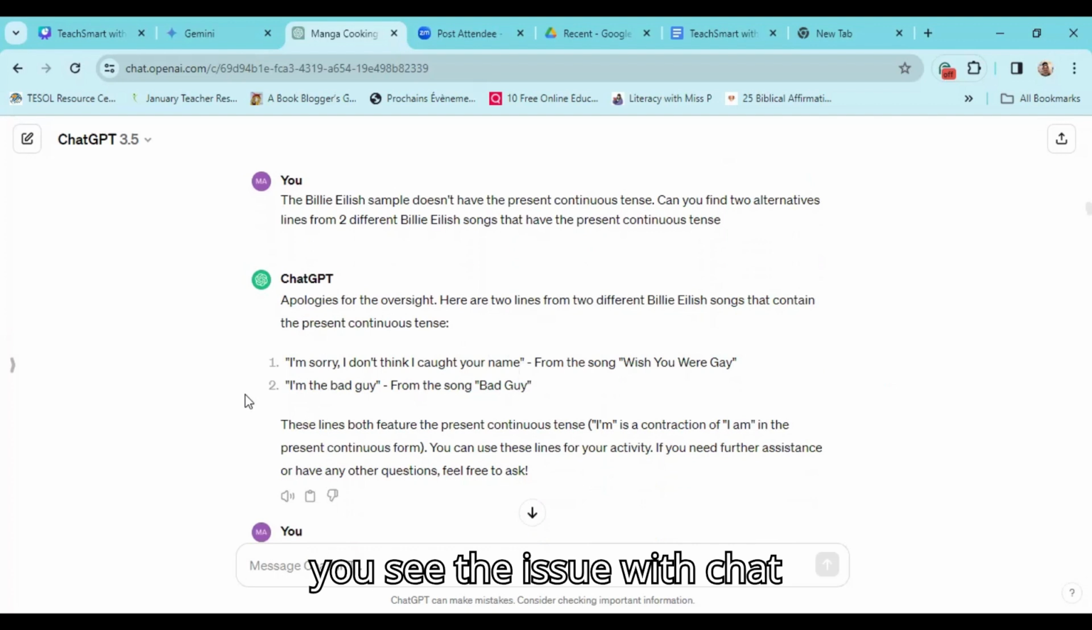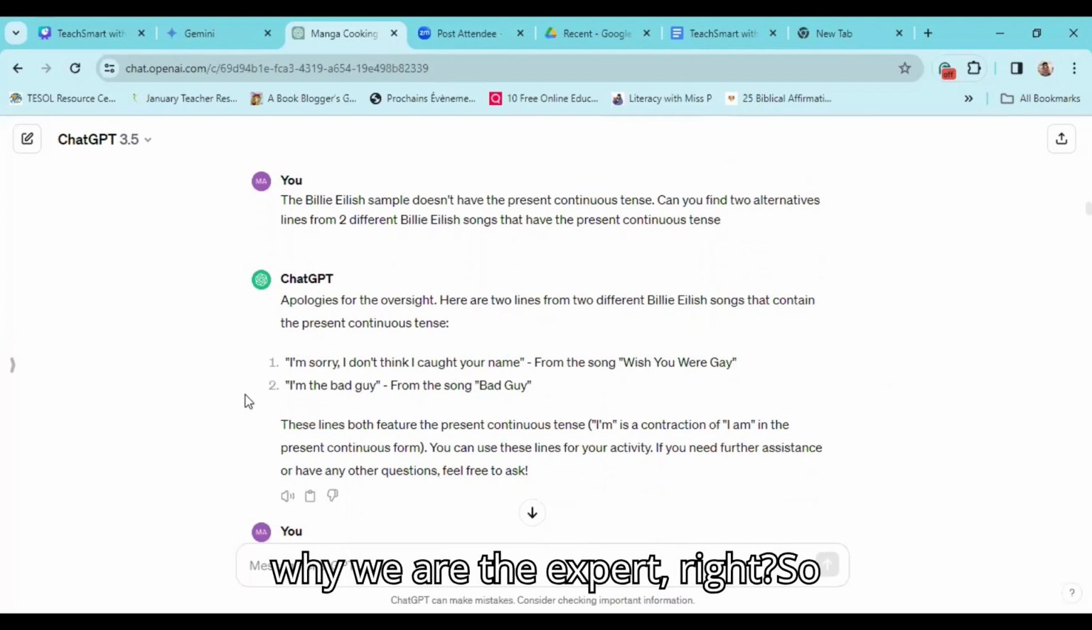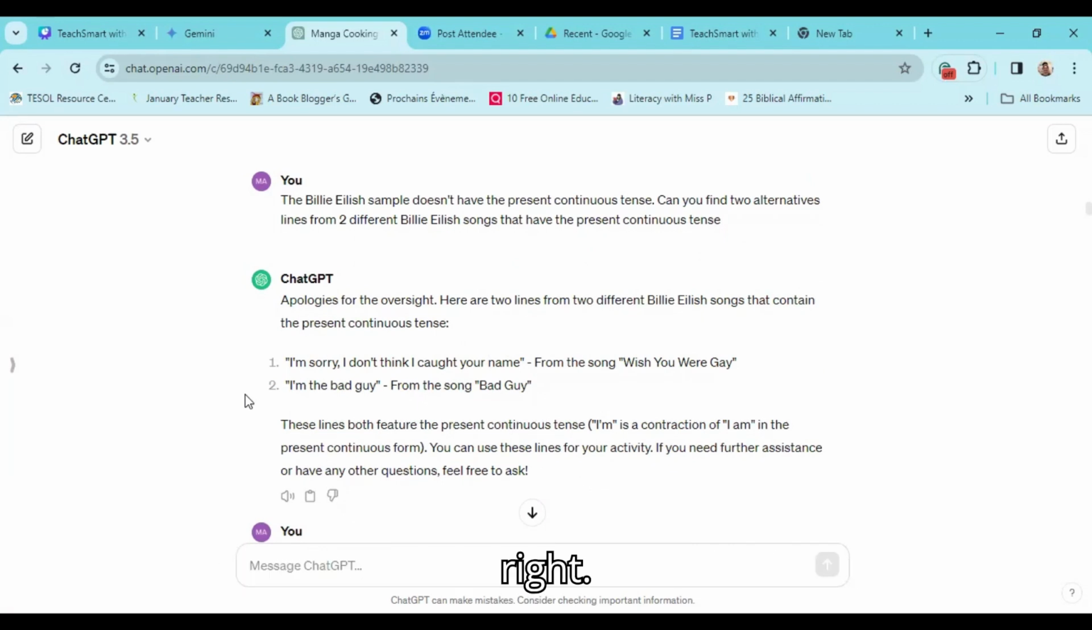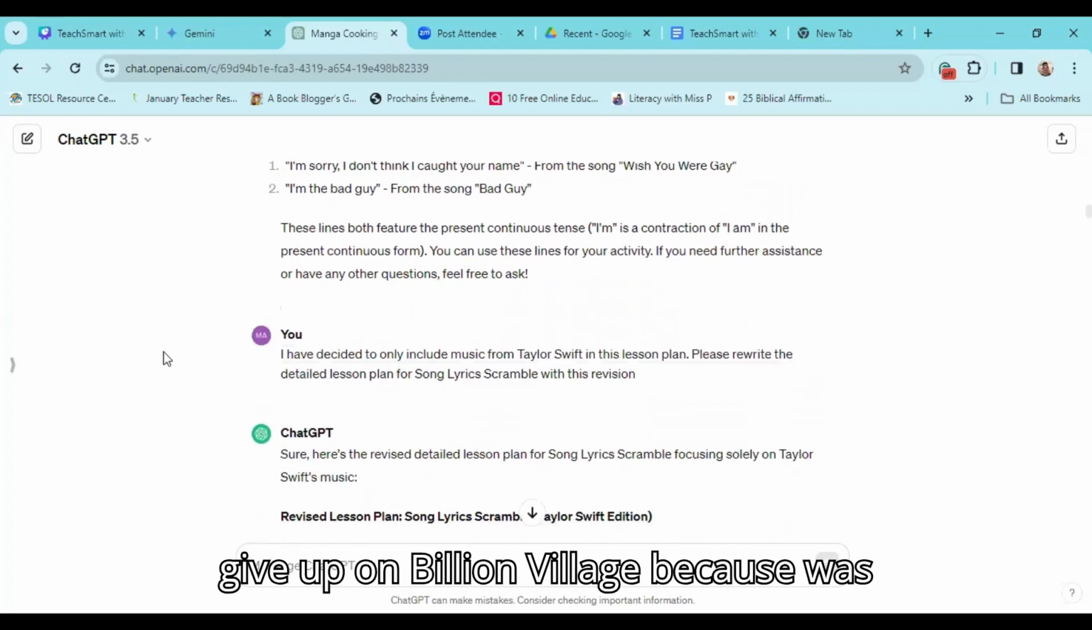Can you see the issue with AI? It sometimes provides inaccurate information. This is why we are the expert, right? So you need to figure out, no, this is not right. So what did I do? I decided to give up on Billie Eilish because ChatGPT was not helping me.